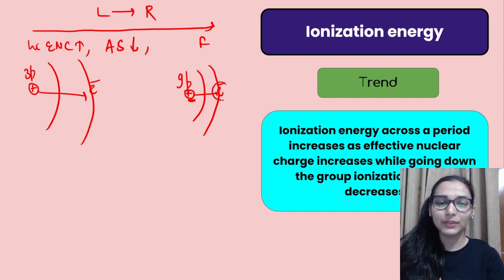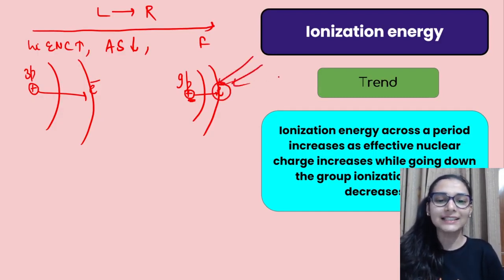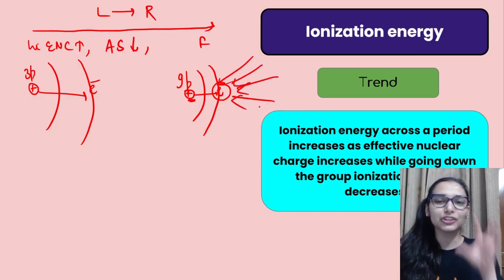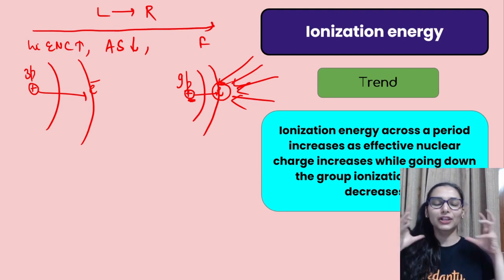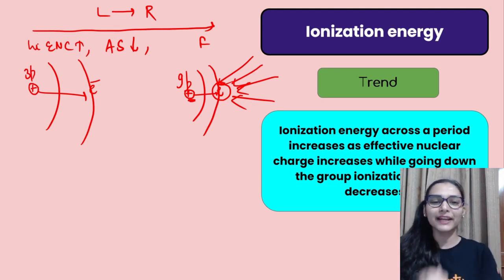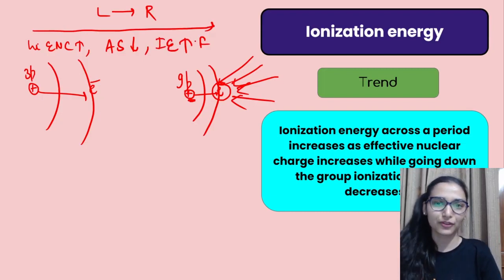So now what happens? Because atomic size has decreased, this electron is facing more force of attraction by the nucleus. So if you have to take out this electron, then you need to supply a very large amount of energy. ठीक है, आपको बहुत ही ज़्यादा energy देना पड़ेगा, इतना which is not even practically possible. Right, so you have to give a lot of energy. So left to right जाने पर you will see that because of increase in effective nuclear charge, ionization energy also increases. Right, so I can say fluorine के केस में तो बहुत ionization energy देना पड़ेगा. यहाँ पर we have explained everything.